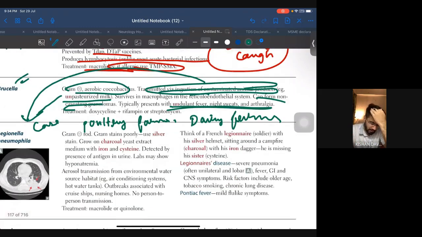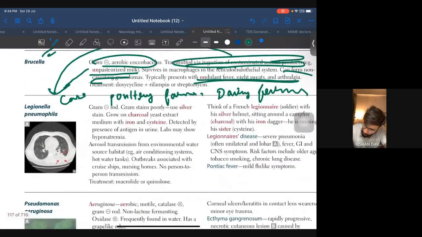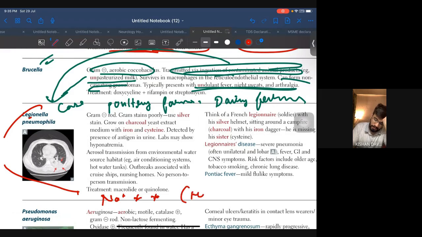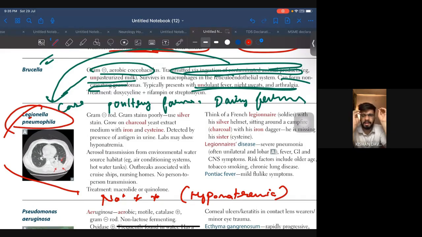All right. Legionella pneumophila. Now, one important thing I want to tell you before we describe Legionella: if in the question sodium levels are low or they mention hyponatremia, select Legionella with your eyes closed. Because this is the only bacteria that will be causing hyponatremia and you should be thorough with this. All right, hyponatremia is very important.